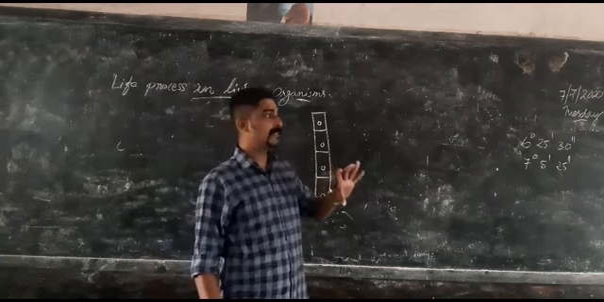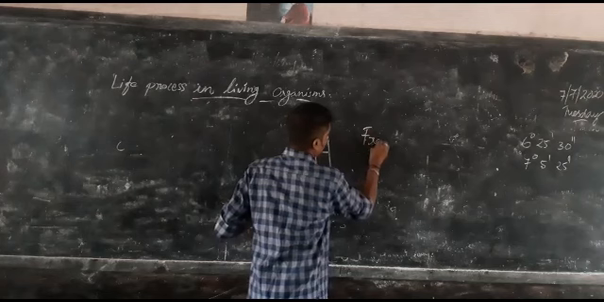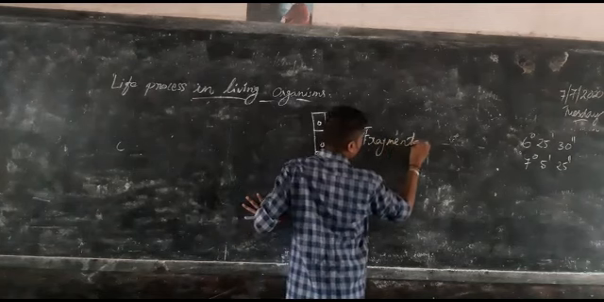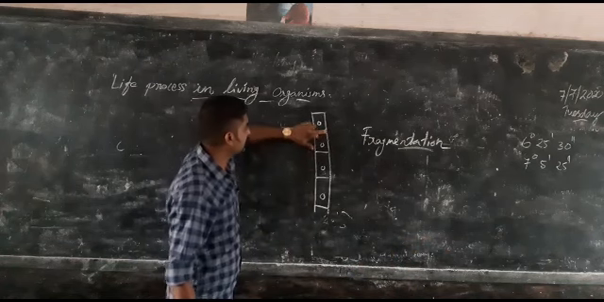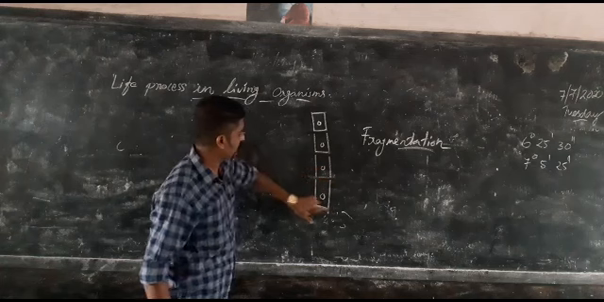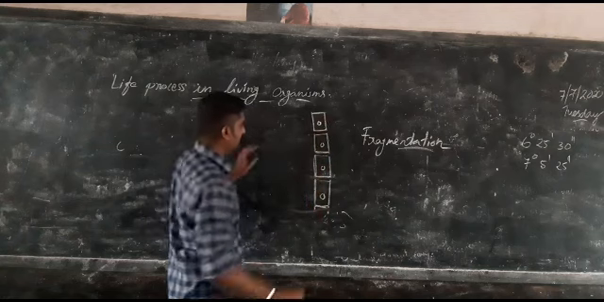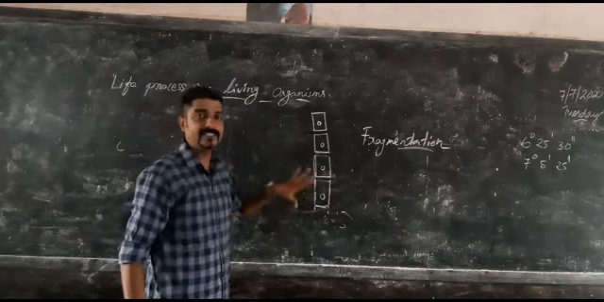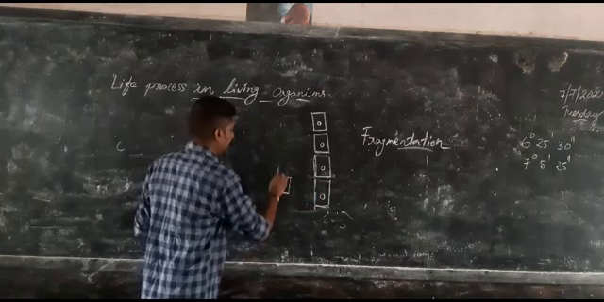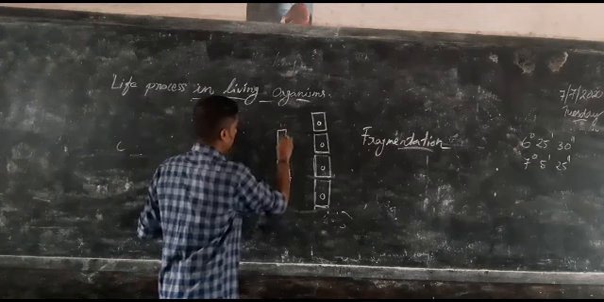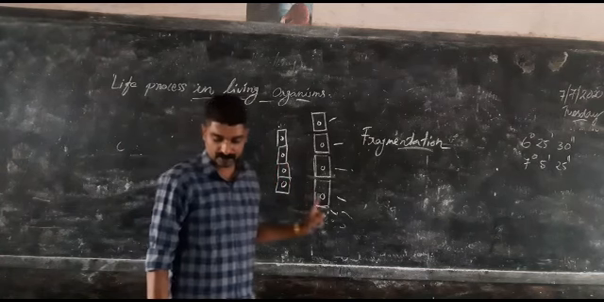Spirogyra is reproducing asexually with the help of fragmentation. Fragmentation means that the body is breaking into different fragments. 1, 2, 3, 4. Now we can see four fragments are there, and each fragment is separating to another place, and they will start individually as a new organism. Each one will grow from the different fragments. This process is known as fragmentation.